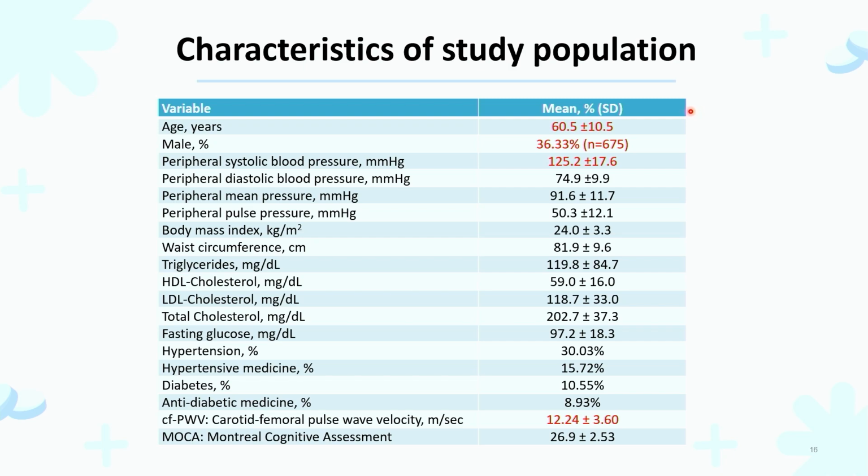And in these populations, the mean age is around 60 years old, and one third of them are male. And as you can see, their blood pressure is pretty normal, 125, and the cfPWV is 12.